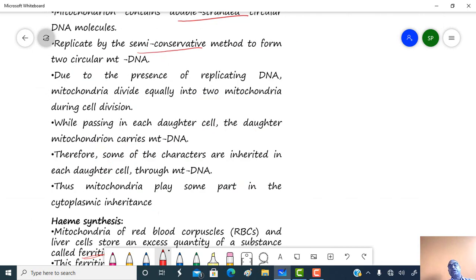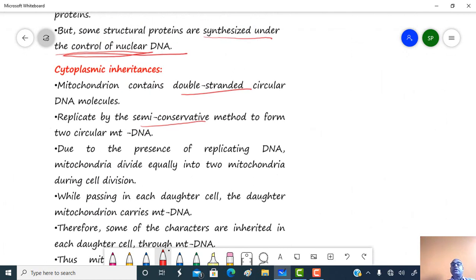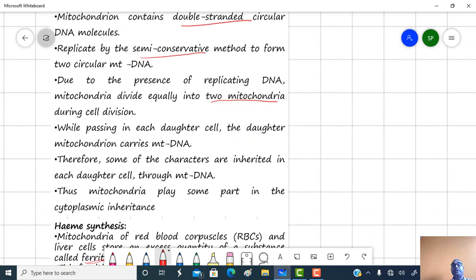Next one is cytoplasmic inheritance. Mitochondria contain double-stranded circular DNA. It replicates by a semi-conservative method to form two circular mitochondrial DNA. Due to the presence of replicating DNA, mitochondria are capable of dividing equally into two daughter mitochondria during cell division.